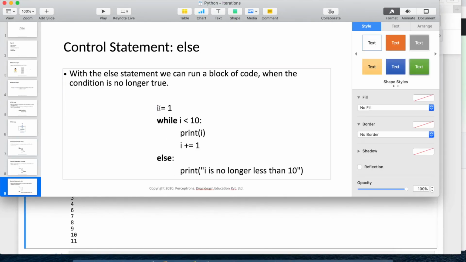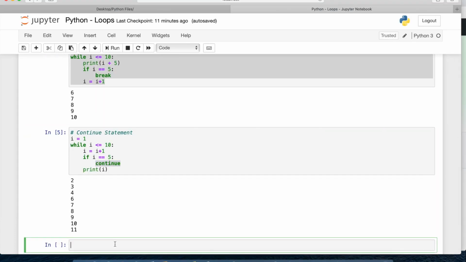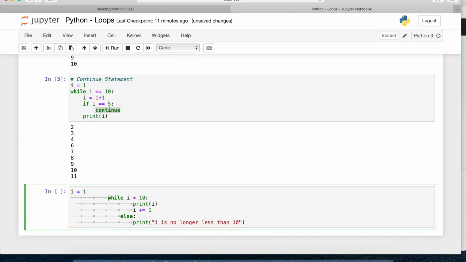So we'll just try this out. I'll just copy the same code and try it. I just have to format this.